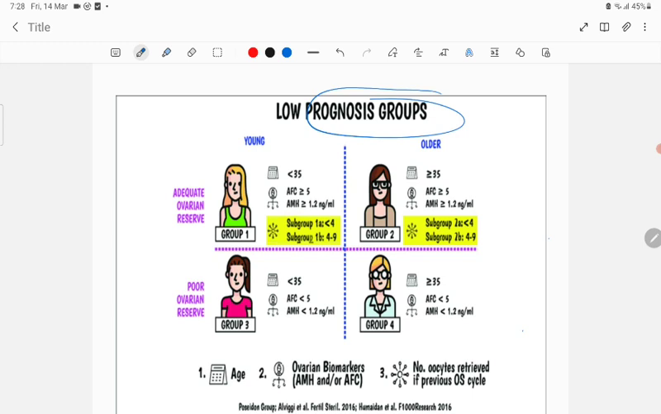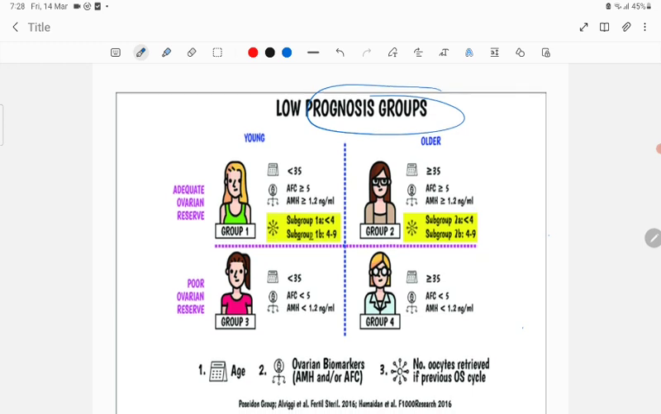Based on the ovarian reserve, you can tell what the prognosis is, whether there are fertility chances, chances of pregnancy, and chances of the number of oocytes. It will be better if they go for ovulation stimulation cycles. Based on this, you can use the parameters.